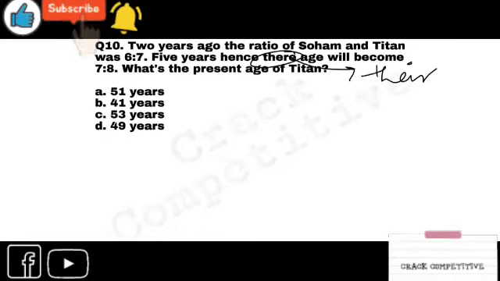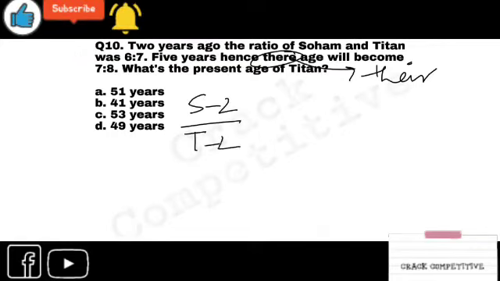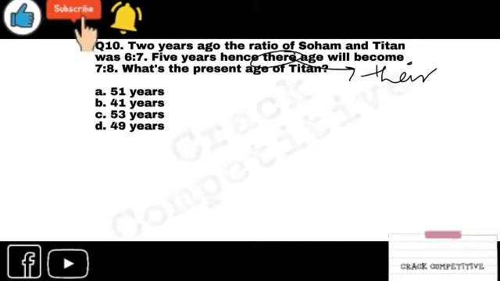It is given that 2 years ago the ratio of Shoham and Titan was 6:7, and 5 years hence it is 7:8. So you can write S as Shoham and T as Titan. So S minus 2 by T minus 2. First thing first, assume the present age.